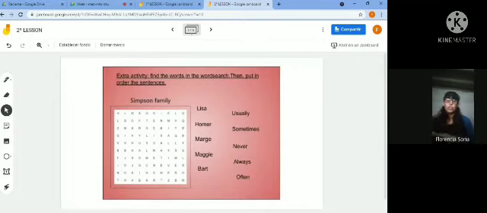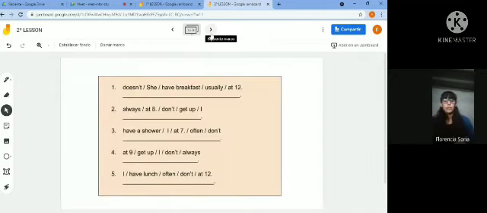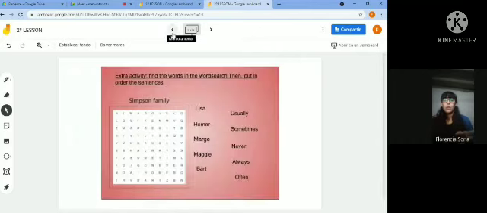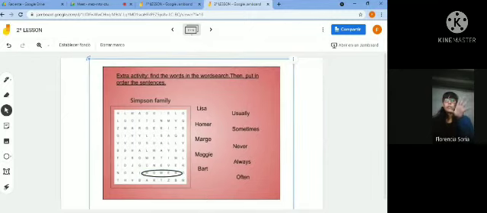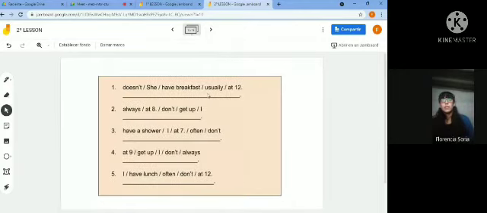You just have to find the words and then put this sentence in order. We are going to do the first ones as an example. The first word that I find, in this case, is Homer. Good, Homer. This is just what you have to do in this activity. In the next activity, you have to write the sentence in its order.